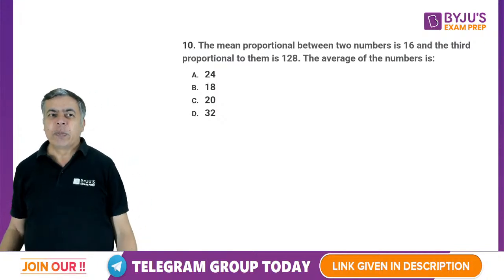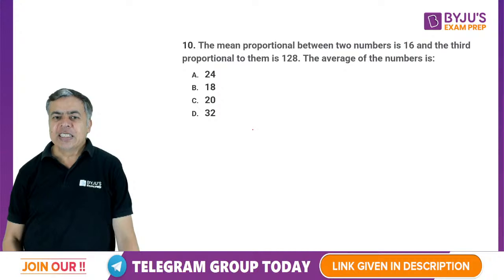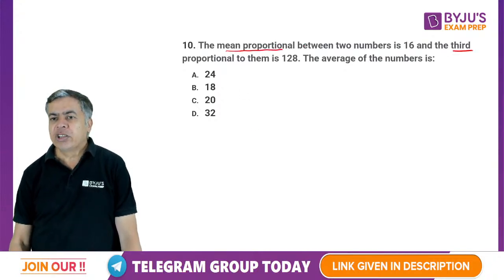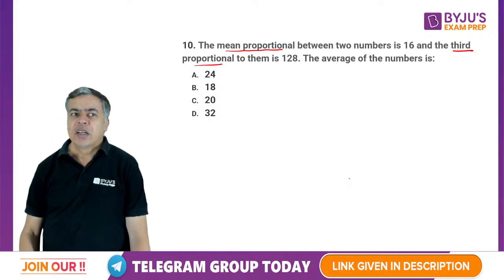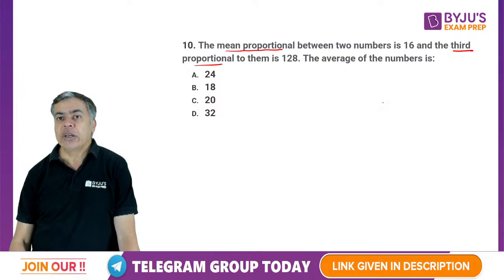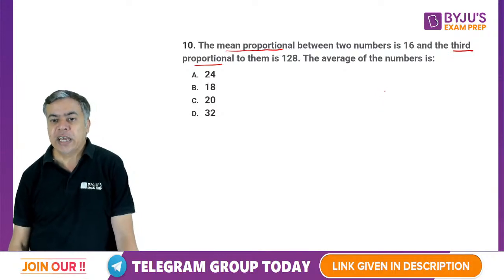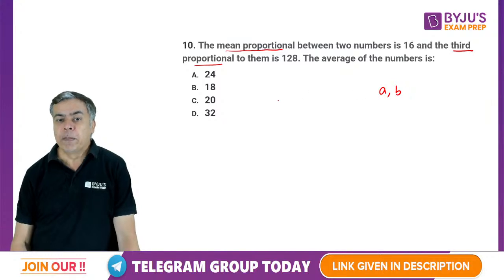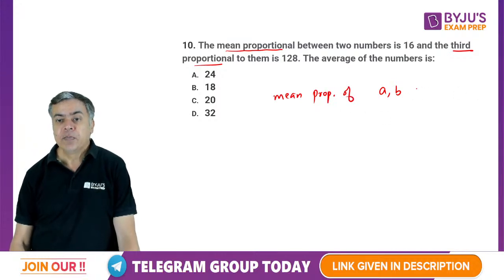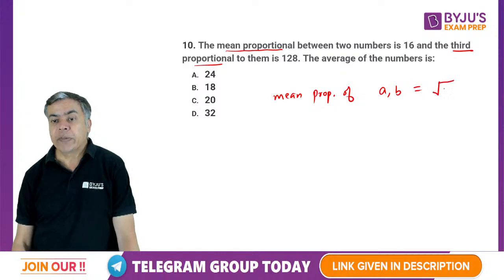Okay, now proportional. There are the terms mean proportion and third proportion. Generally these two terms are used with two numbers, let's say A, B. When you say mean proportion of A and B, it is the geometric mean, root AB.